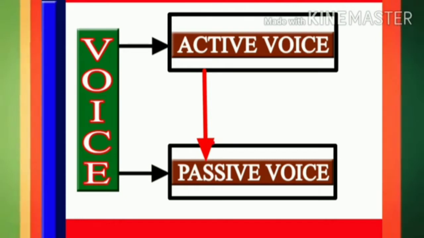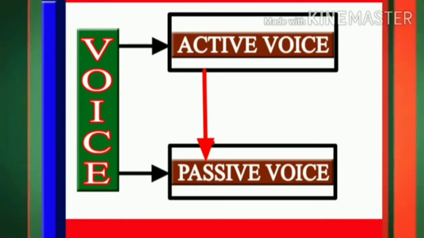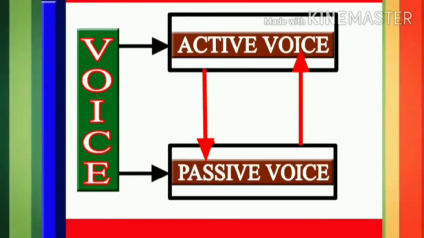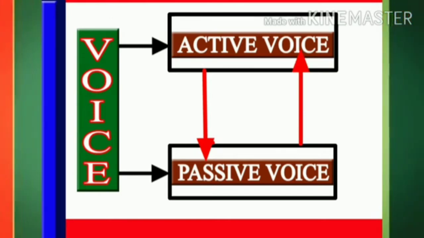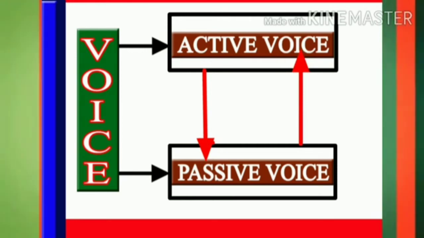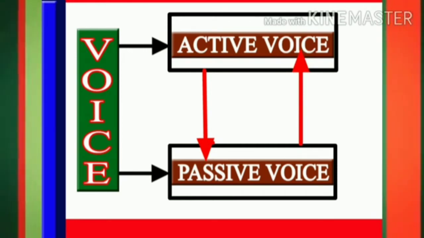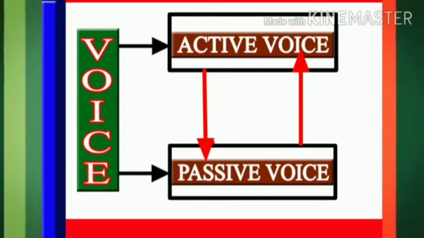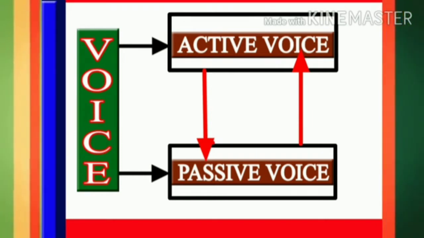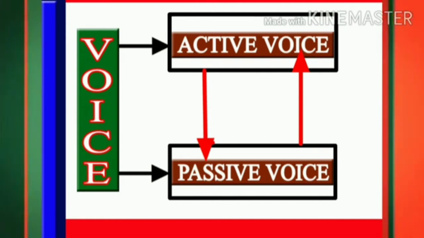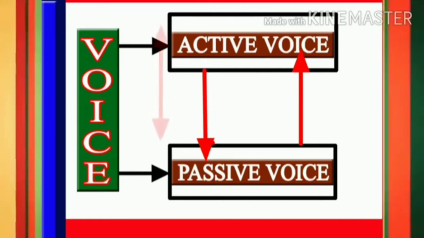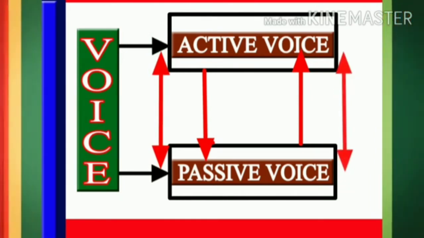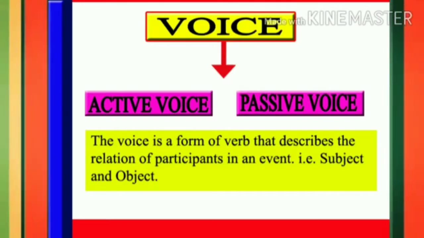Sometimes passive sentence is given and you are asked to change into active sentence. Therefore, we need to understand exactly what is meant by active voice and passive voice. Unless you understand these two types, you may not transform active sentence into passive sentence and vice versa.